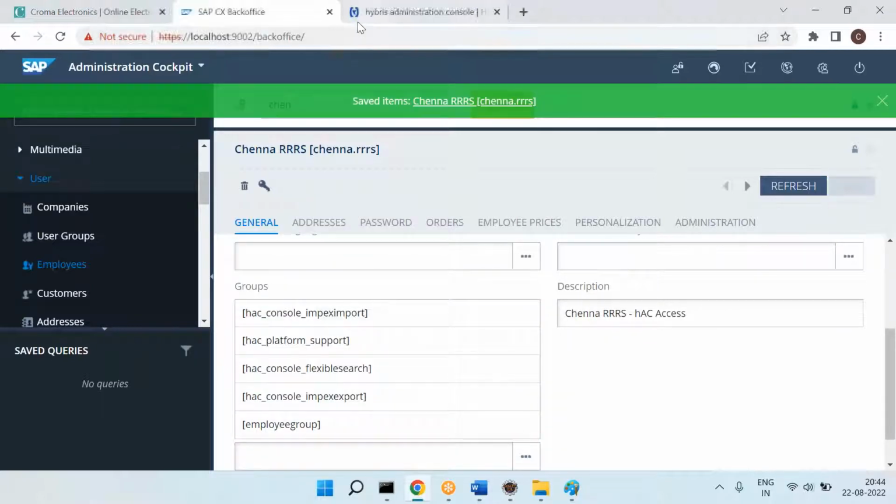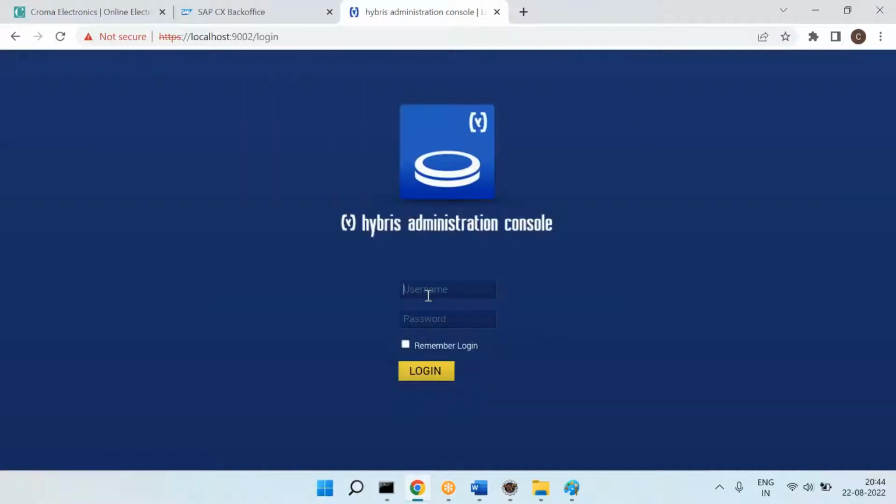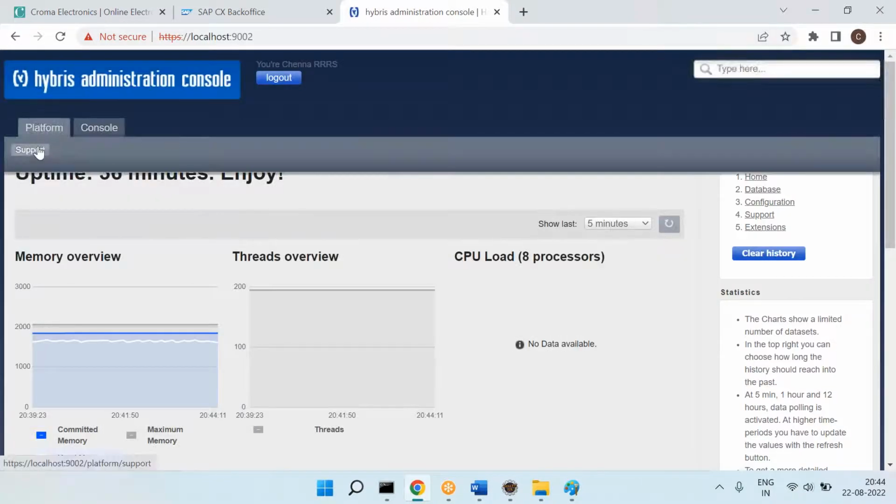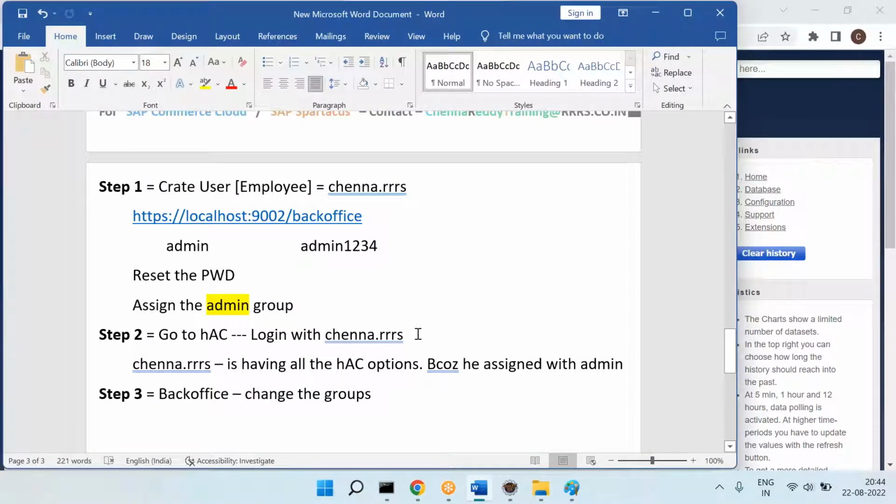Click on save. Now come to hAC and try to log in, please. ChennaReddyTraining 1234 1234. Now you can see in the platform there is only one option, which is the support option, and in the console you can see all the options are given. This is how we can restrict the hAC options or hAC actions for the employees.